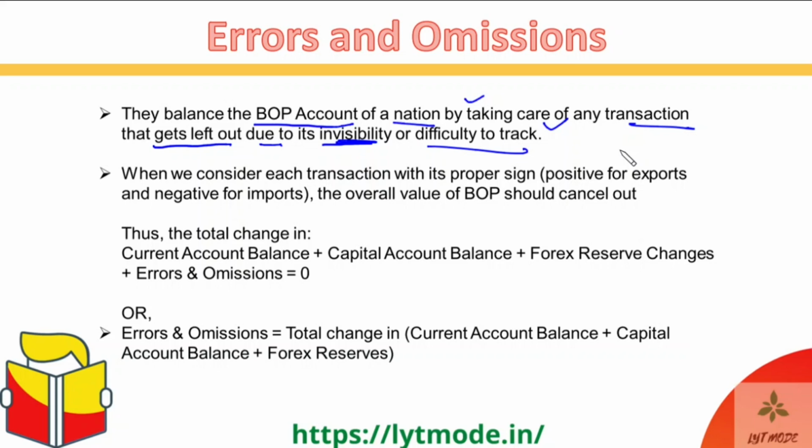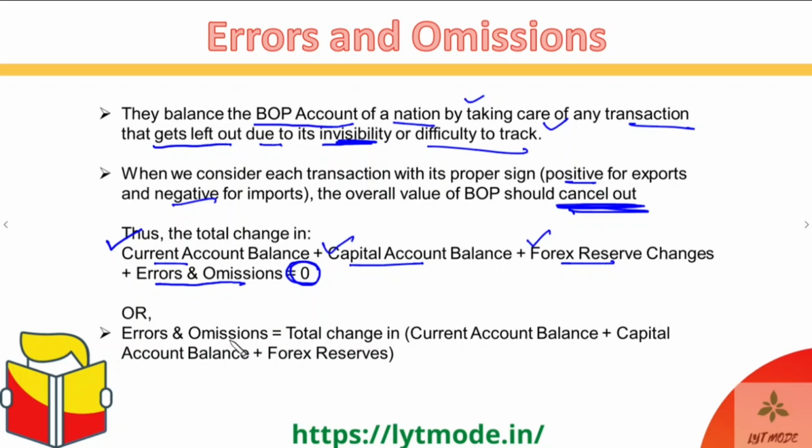And how do we do it? We consider each transaction with its proper sign, that is positive for exports and negative for imports, as I told you, and then the overall BOP should cancel out. What do I mean by cancel out? The current account balance, the capital account balance, and the forex reserves, all three: when you consider the overall change in them, the change in the current account balance, the change in the capital account balance, and the change in the forex reserves, and you add them up and then add errors and omissions, the overall answer should be 0. So they should all cancel out each other. That is how BOP functions.